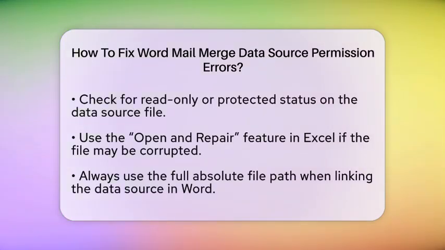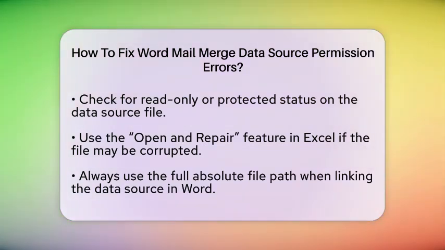If you suspect that your Excel file might be corrupted, open it in Excel and use the Open and Repair feature from the File menu. Alternatively, you can export or save the data into a new CSV or XLS file and use that as your data source. When linking your data source in Word, always use the full absolute file path instead of a relative path. This helps avoid confusion and broken links.